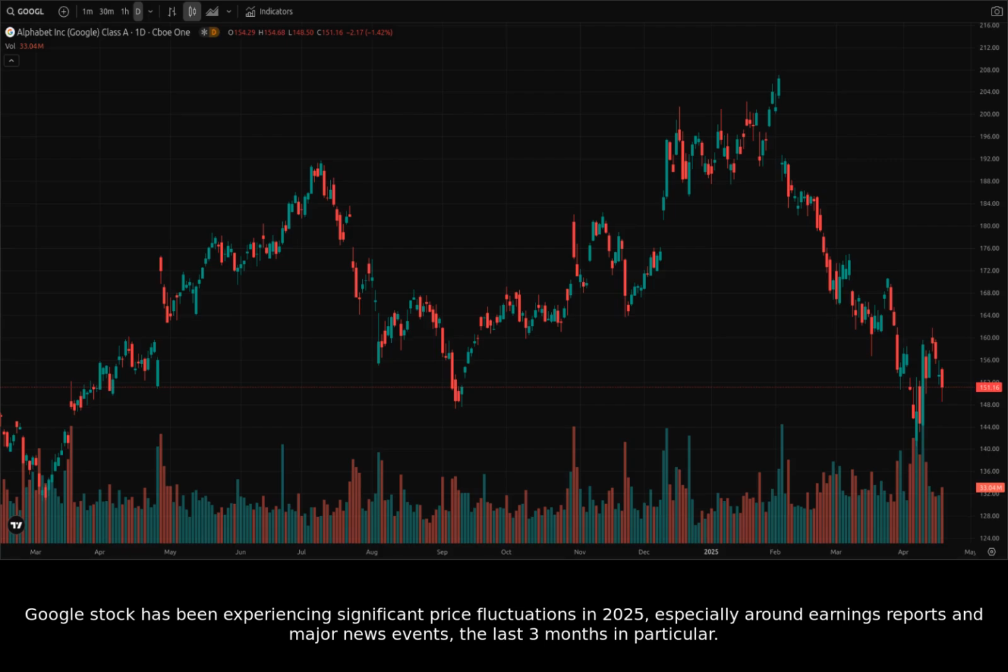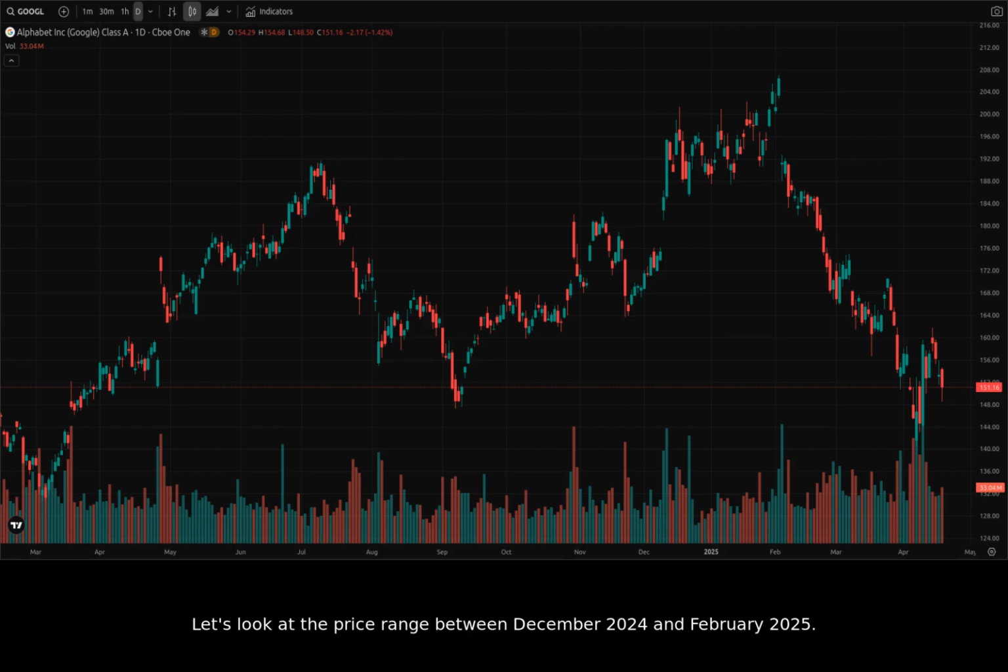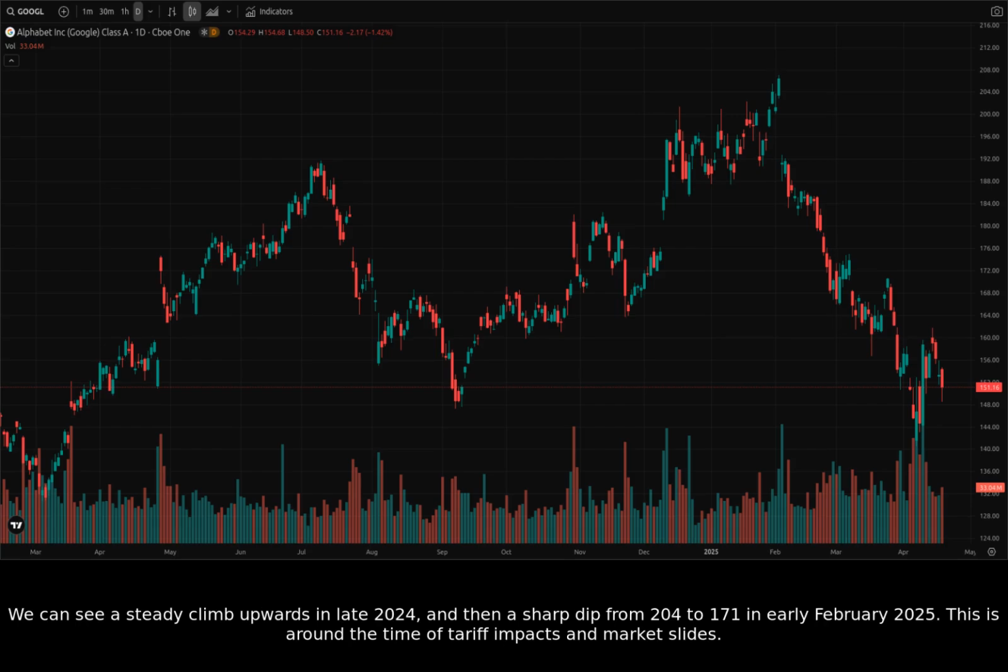the last 3 months in particular. Let's look at the price range between December 2024 and February 2025. We can see a steady climb upwards in late 2024 and then a sharp dip from 204 to 171 in early February 2025. This is around the time of tariff impacts and market slides.